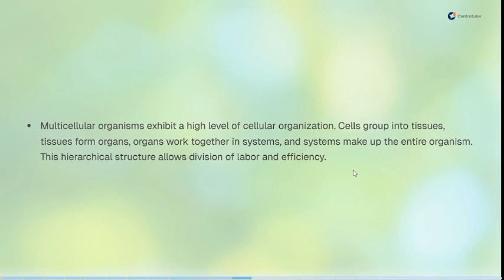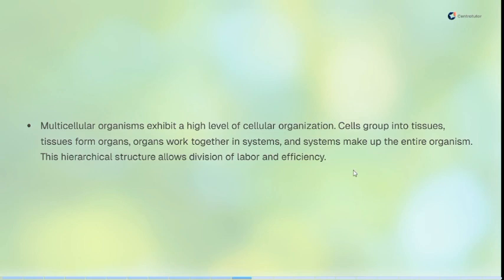So when we have these different organs, like you can see the heart working with the liver, working with the kidney, working with different other organs in the body, as they work together, they then form a system. Organs work together in a system, and this system is actually what makes up a living organism. So when we have these individual organs working together, that's when we can then find what is called a living organism. So these organs, they work in different systems.